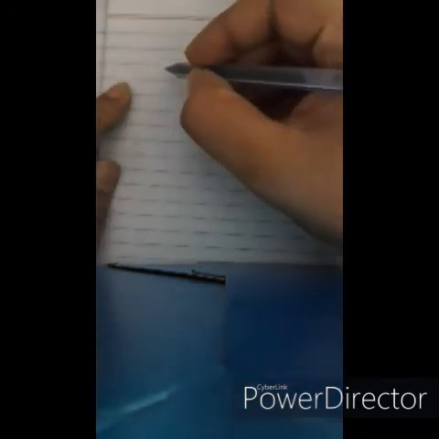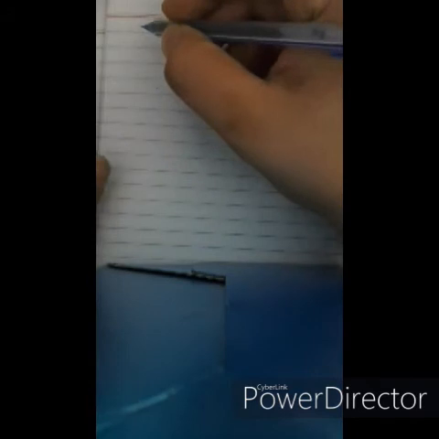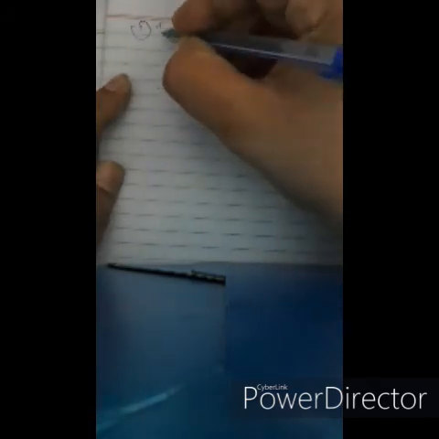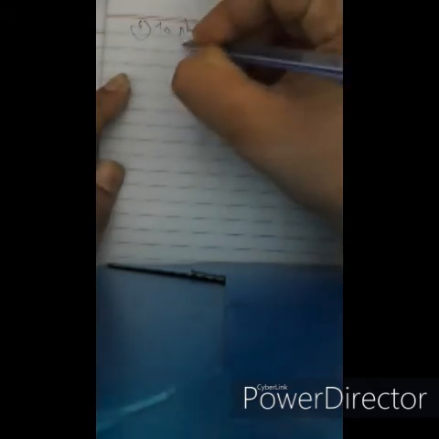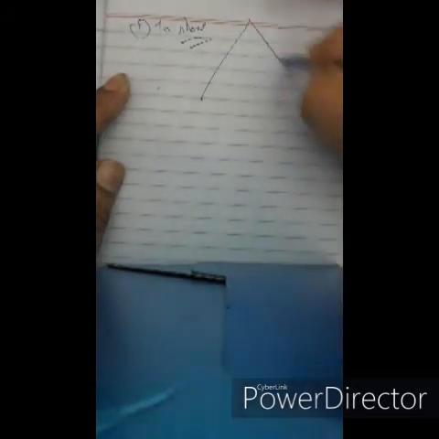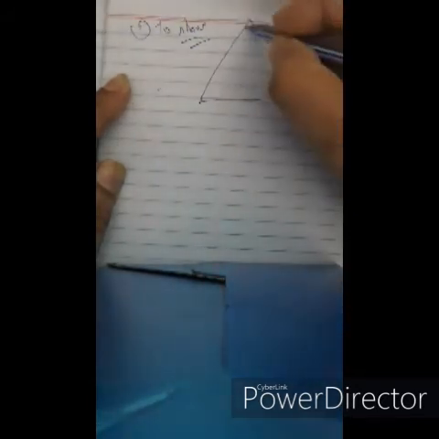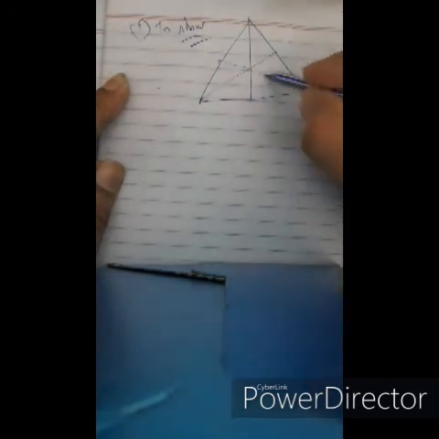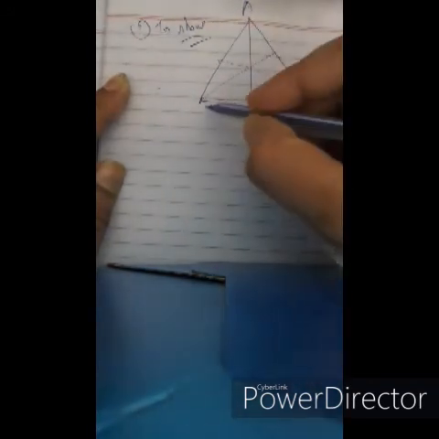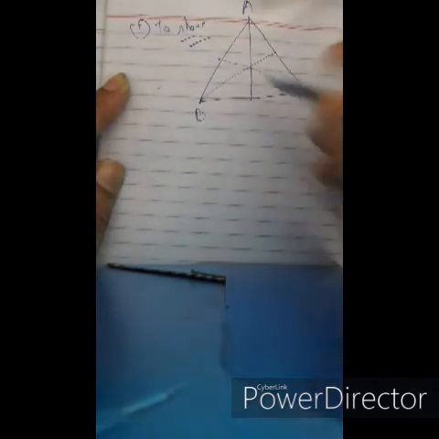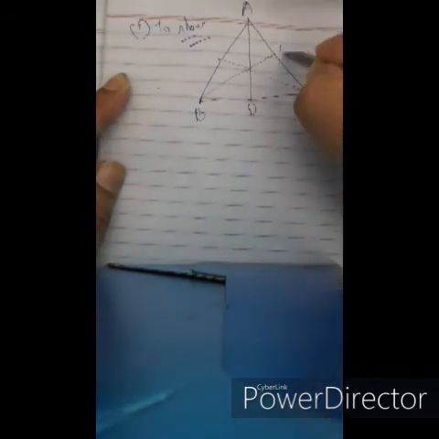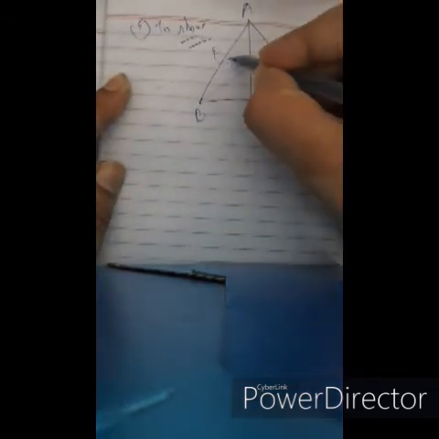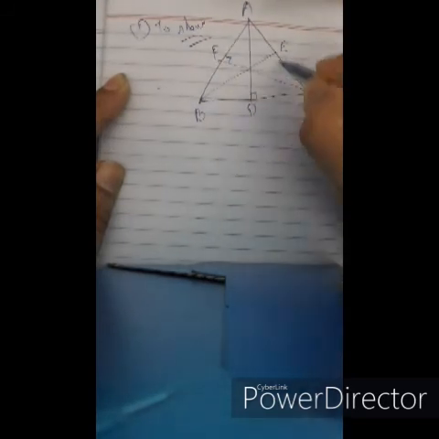Now we'll solve a problem regarding inequality. Here we have to show that ABC is a triangle, and AD, BE, CF are the perpendicular altitudes in the triangle.